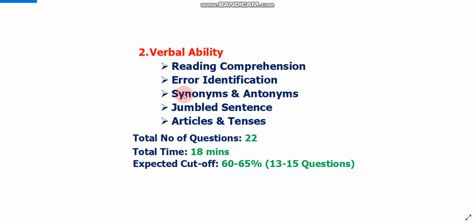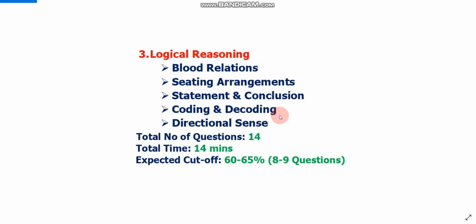Don't worry about synonyms and antonyms. You can use Google during the exam. For example, suppose you have to find the synonyms and antonyms of a particular word, then you can just search on Google and easily get the answer. So don't worry about this. But prepare jumbled sentences and articles and sentences. Now let's move to the next section.